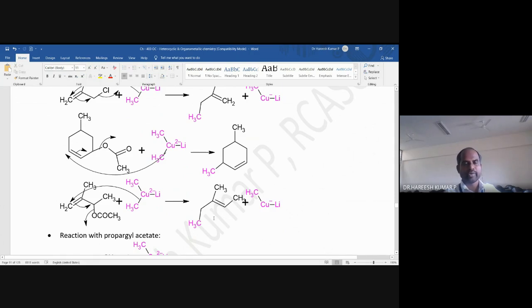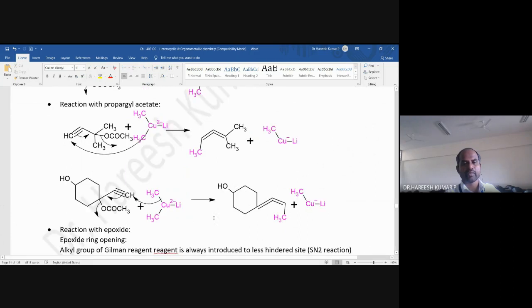So here I am taking the propargyl acetate. So this is the propargyl. Propargyl means a triple bond containing carbon. Such compounds are called propargyl compounds. And here we are taking a propargyl acetate. It's a general name: triple bond plus carbon is called the propargyl group. That triple bond carbon is attached to an acetoxy group. That is the reason it's called propargyl acetate.